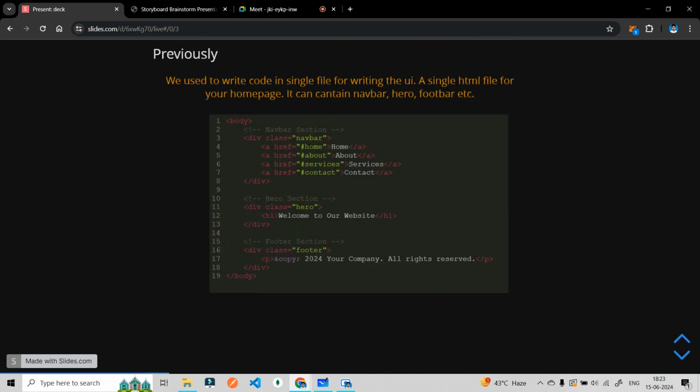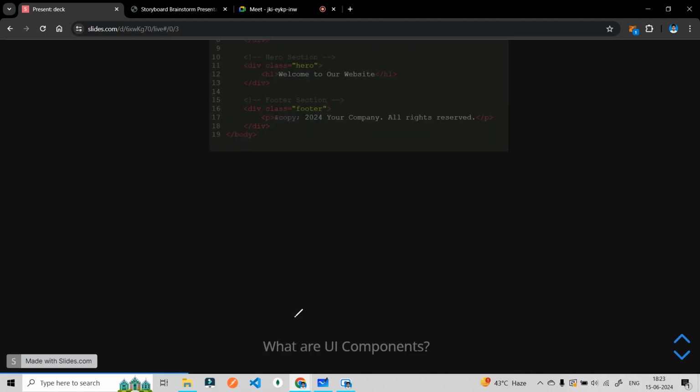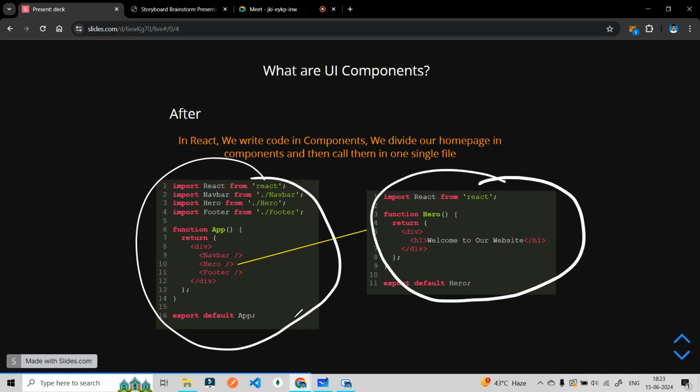Just like we saw in HTML, कि भाई, we were writing the whole code of the navbar and the hero section and putting it in one HTML file only. In React, what we are actually doing is that we have broken our particular homepage into these components. ठीक है? Into these different files.